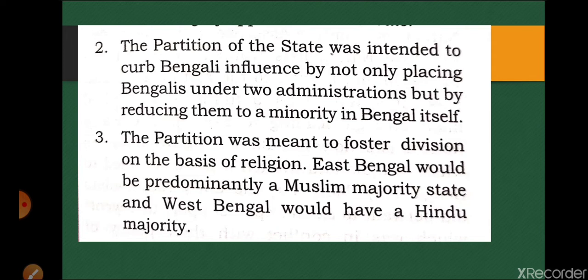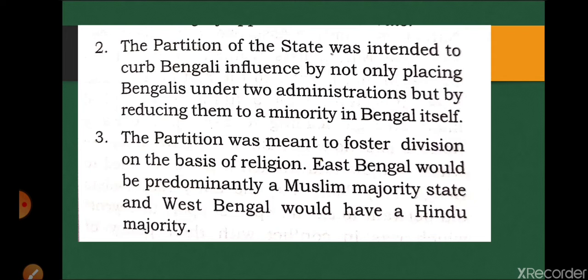So zamindars, merchants, lawyers, students, women all rose up in opposition to the partition of Bengal, and not only Hindus, Muslims also came together. Many newspapers like Bengali, Hitabadi, and Sanjivani criticized the partition of Bengal, and the main event was held in the Town Hall of Kolkata on August 7, 1905.